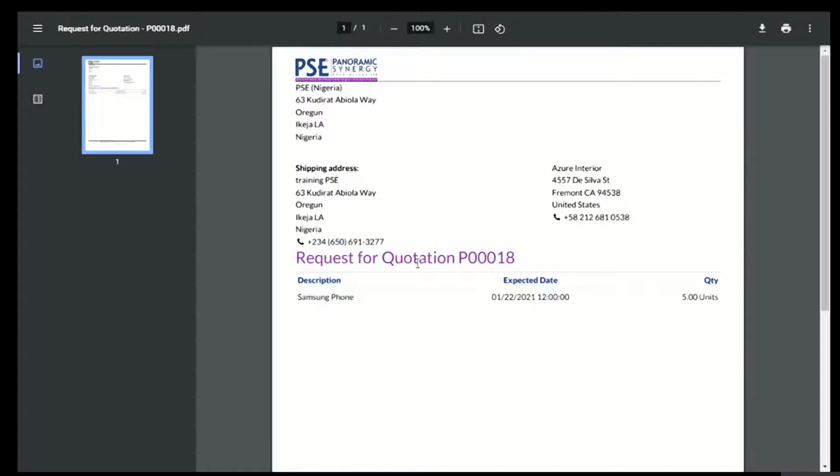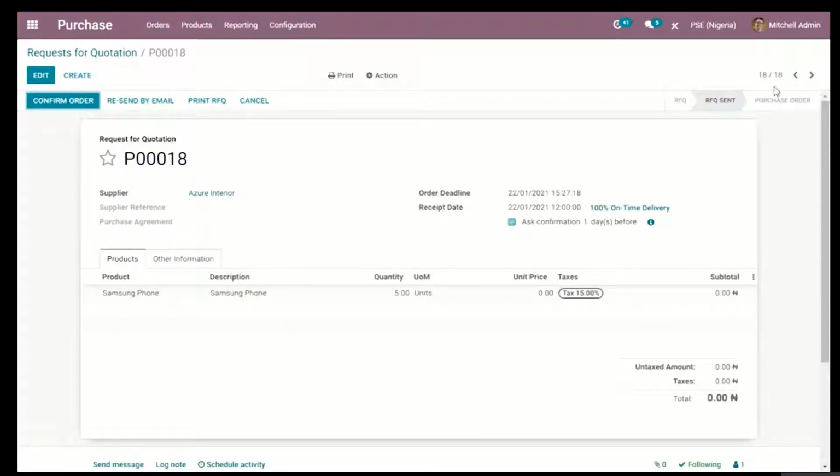You have the product description, the expected date. Like I said, it just shows the description, the quantity, and the expected date. It doesn't show anything concerning the price of the product. So I'm going to take you back to the database now. So we can see the status has changed from RFQ to RFQ sent.